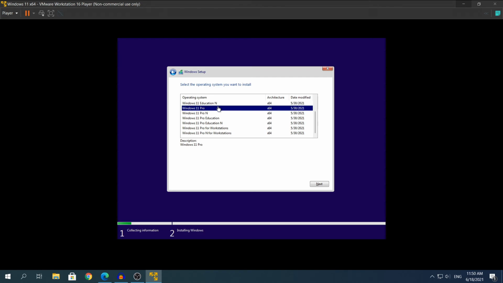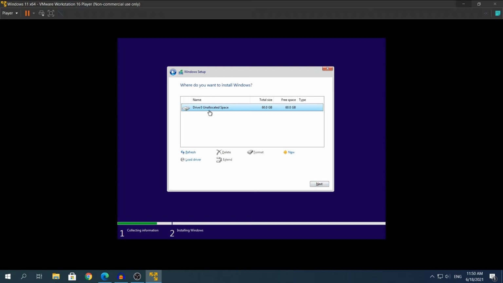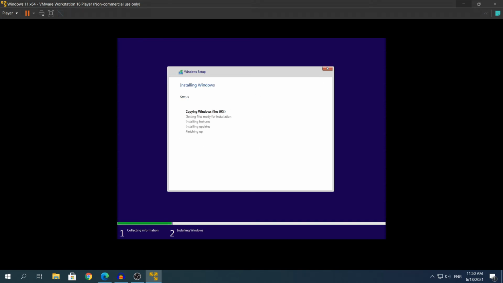But for this video, we're gonna download Windows 11 Pro, as many of you will of course have Windows 10 Pro in general. And yeah, we're gonna click next. I'm gonna install it on my 60 GB virtual machine hard drive or SSD, whatever it is. I'm gonna click next. And yeah, here right now it's gonna start installing. I'm gonna fast forward this part right here till we get to Windows 11 itself. So yeah, I will see you in a bit.